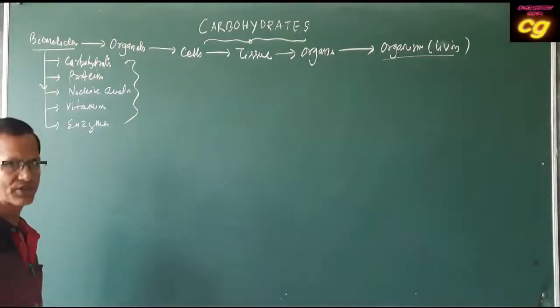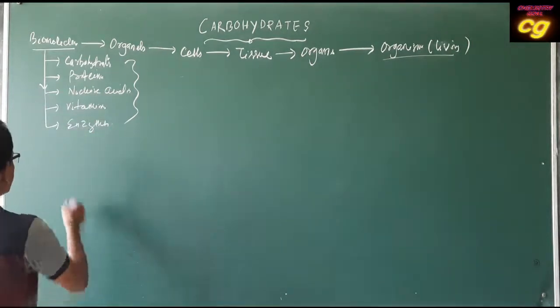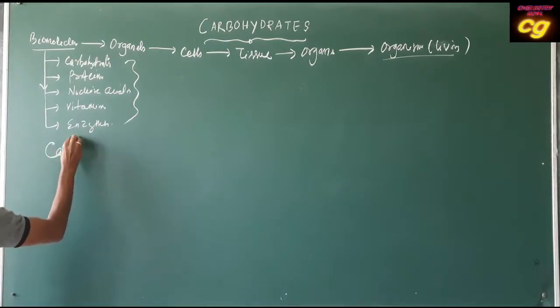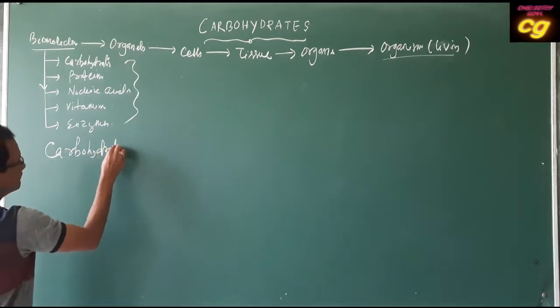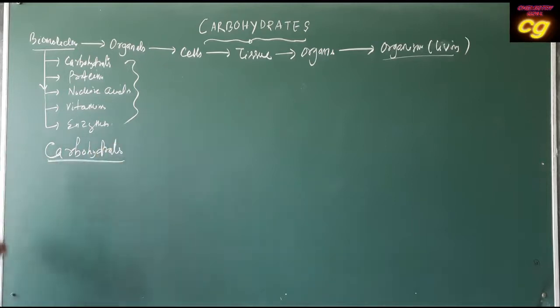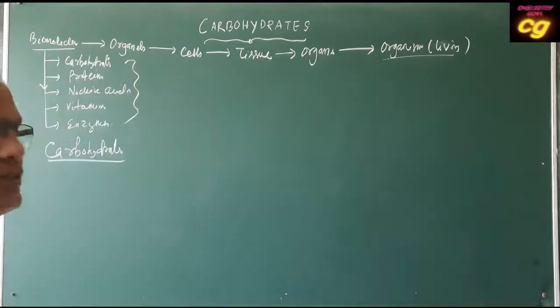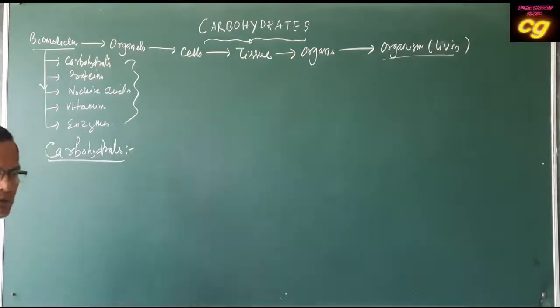We will start from the main biomolecule, that is carbohydrates. We know carbohydrate is an important biomolecule. Which type of biomolecule is called carbohydrate?